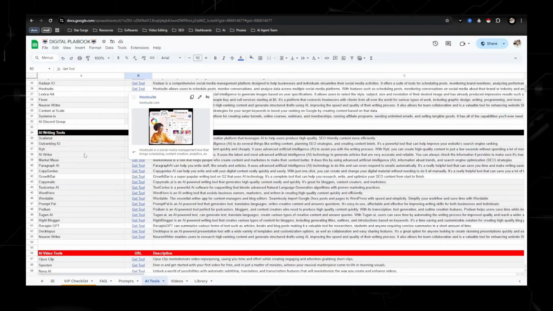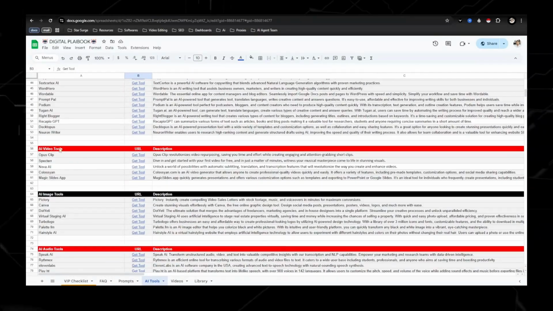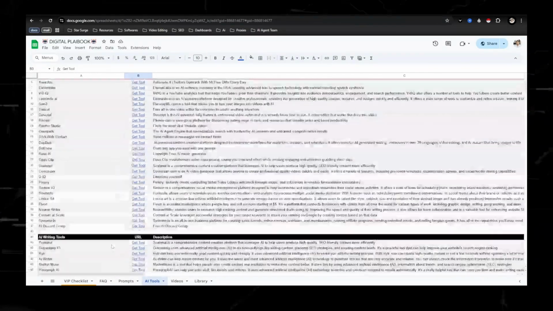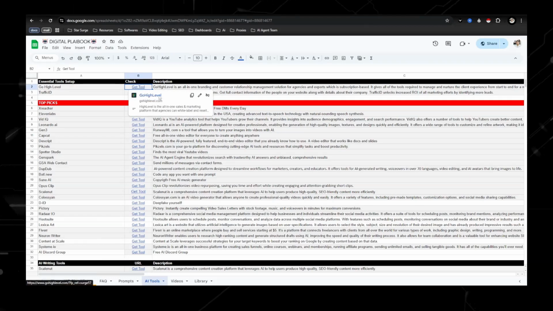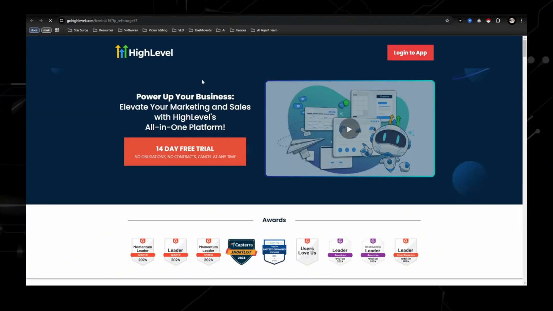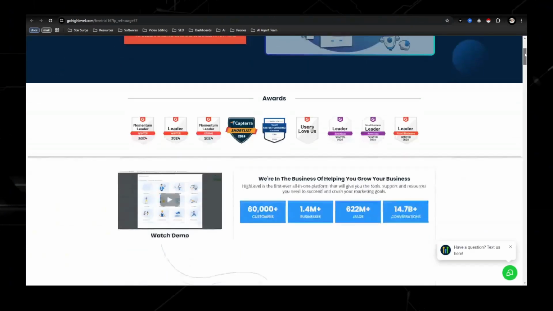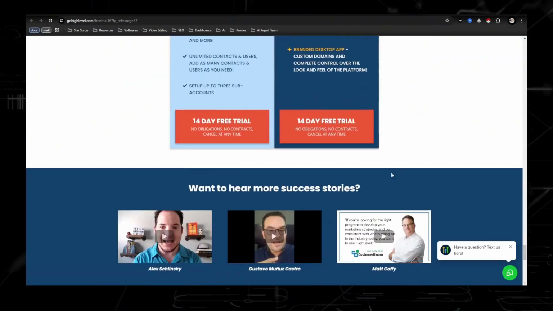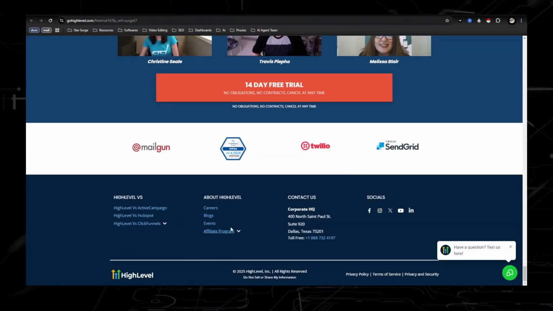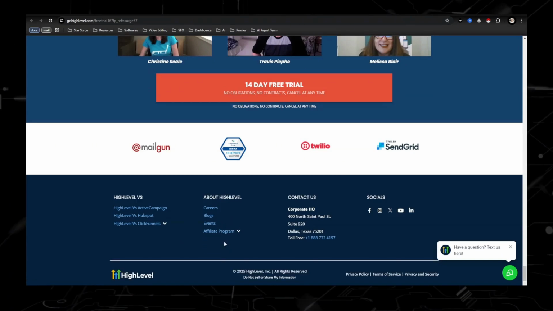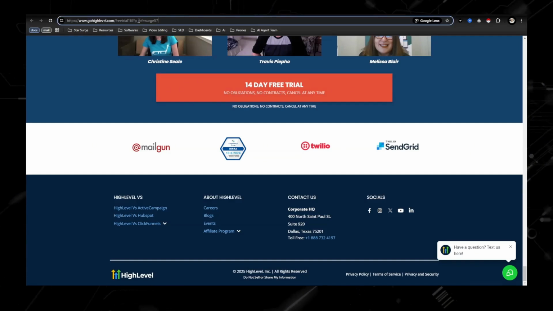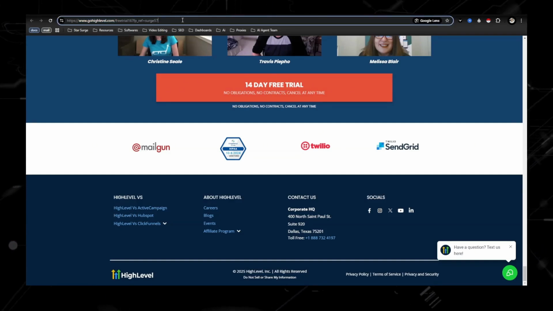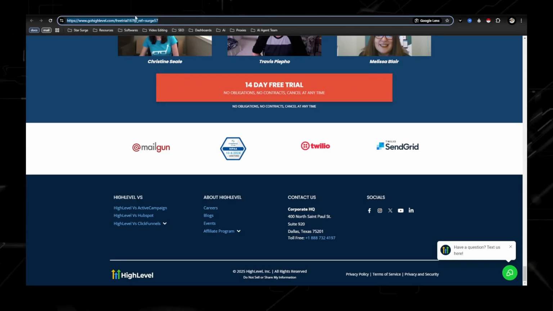But honestly, all these tools right here, AI writing tools, AI video tools, image tools, audio tools, you're able to become an affiliate of. Let's just go ahead and take Go High Level for an example. Pretty much all these softwares or tools, if you scroll down to the very bottom, they will have a section that says become an affiliate or affiliate program. All you would do is become an affiliate, sign up, and then you would get a link that looks like this. This is the link that when someone clicks on it and signs up, you'll get paid to promote.